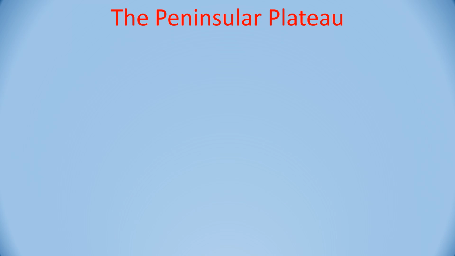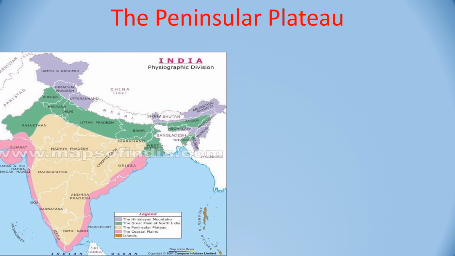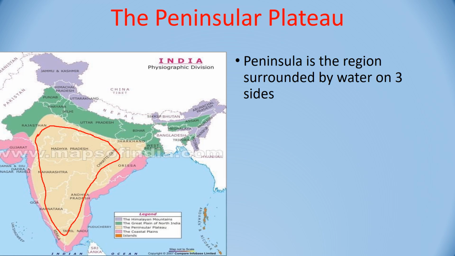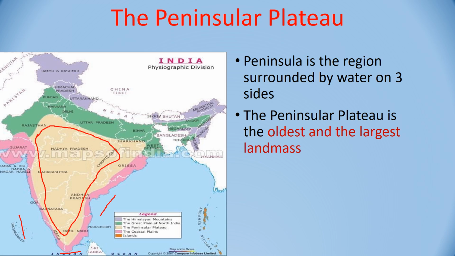And now it is time to do the peninsular plateau. This area that you can see in cream color, V-shaped, this whole is the peninsular plateau. Now, what is a peninsula? A peninsula is a region surrounded by water on three sides. We know we have the Arabian Sea, the Indian Ocean here, and the Bay of Bengal to the east. The peninsular plateau is the oldest and the biggest landmass in our country.